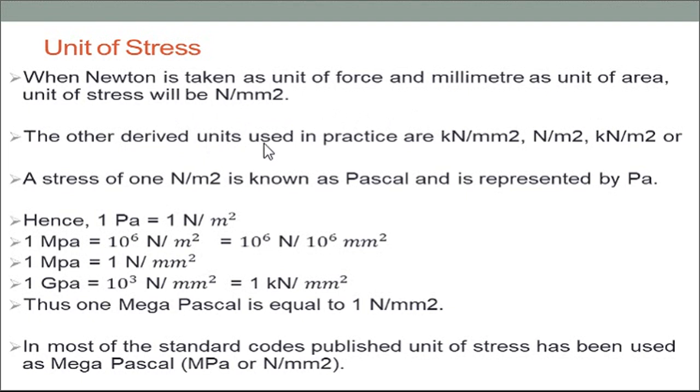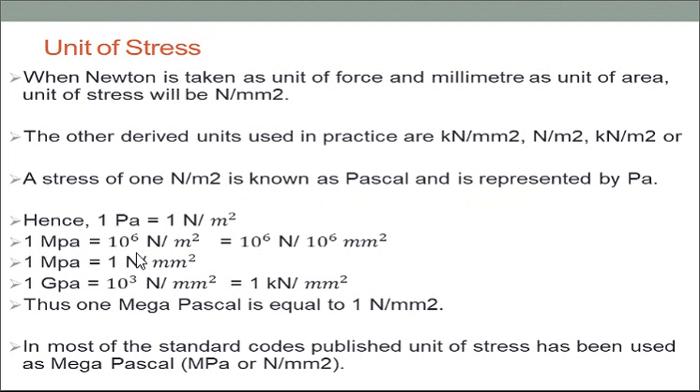The other derived units are also used in practice depending upon the quantity of the material, its area or volume. So kilonewton per mm square, newton per meter square, or kilonewton per meter square are also used. The stress of 1 newton per meter square is known as Pascal, and it is symbolically represented by Pa. Hence we know that 1 Pascal is equal to 1 Newton per meter square.